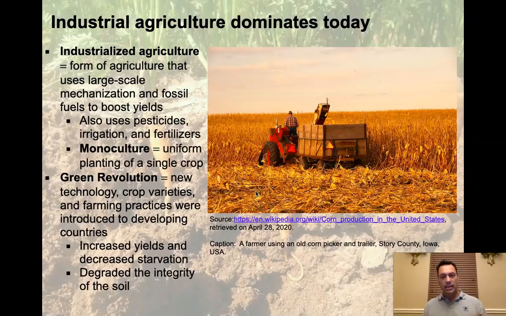Now, a lot of this really took off after about World War II during a period of time called the Green Revolution. During the Green Revolution, new technology, crop varieties, and farming practices were introduced to developing countries. What this did was increase yields and decrease starvation. You would say that's perfectly great, right? We don't want people starving, but this style does come at a price. We're going to talk about what the Green Revolution brought about in a little bit. It degraded the integrity of the soil over time, and it is still having that effect. We're going to talk about how that happens over the next couple of videos.